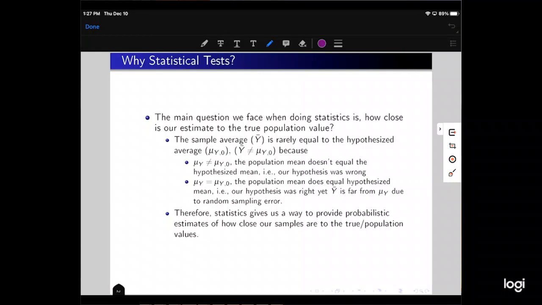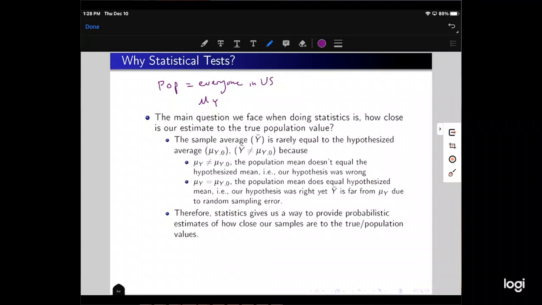So we have the population, everyone in the US, and there's a true mean income in this population, which is denoted mu y, if the random variable of income is y.